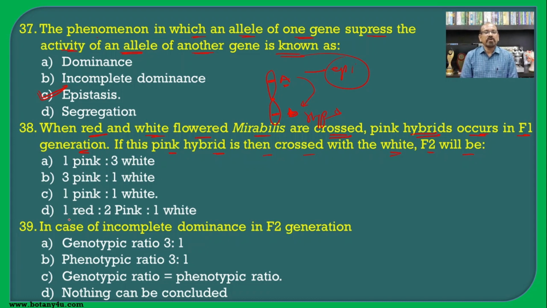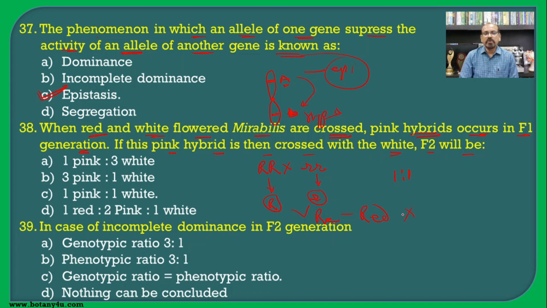And when we talk about the test cross, the monohybrid ratio is 1:1, or you can carry it out manually: capital R crossed with small r. This is the red colored and this is the white colored. Capital R, small r combine together forming capital R, small r. This is the red one.